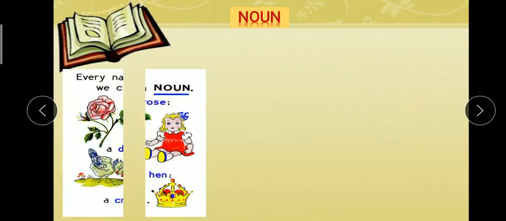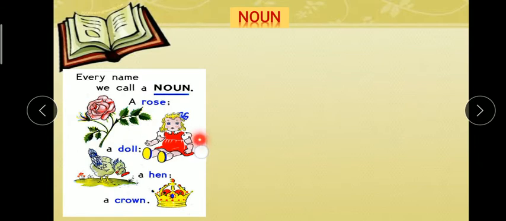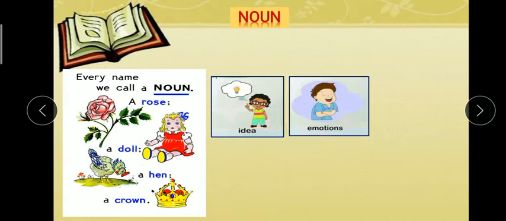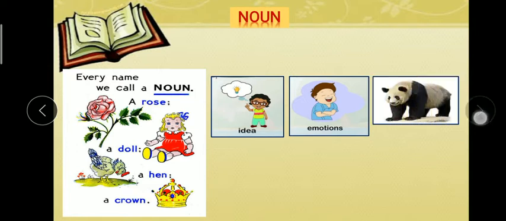So can you tell me what is noun? Yes, noun is the name of any thing, place, person, animal. Like rose. This rose is a noun. Doll, hen, crown. These are things. Idea. This is also noun. Emotions. Animal. Name of an animal.